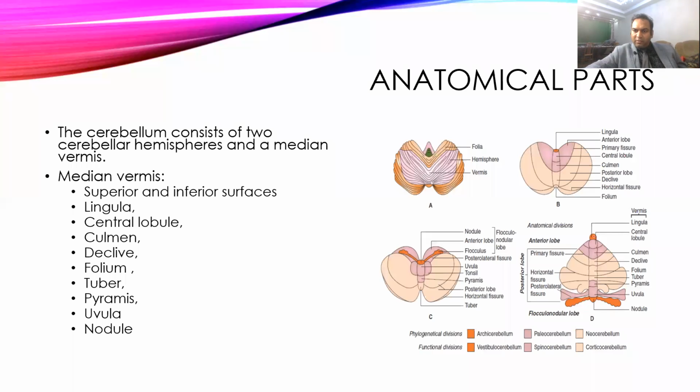So it starts from the upper portion with lingula, central lobule, culmen, declive, then folium, then tuber, then pyramis, then uvula, and then nodule. And there is a superior and inferior surface on this median vermis.